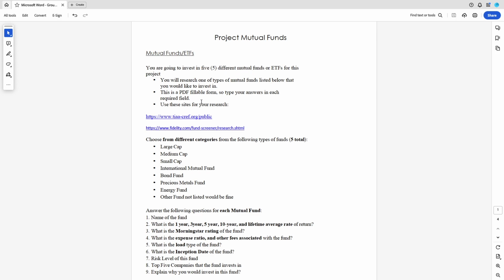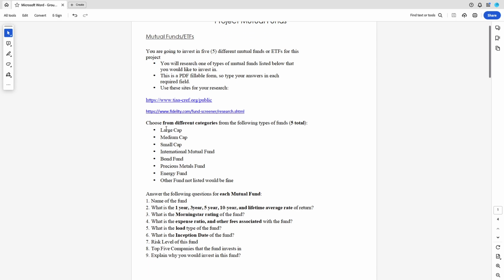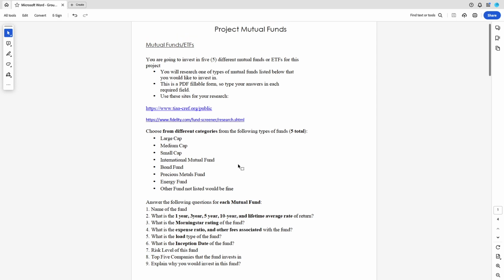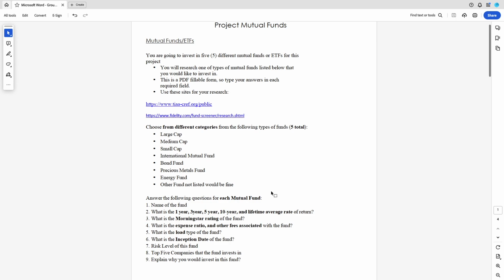These are the funds that we're going to look for, as we discussed in class: large cap, medium cap, small cap. Pick any 5 of these to research. We can use Fidelity, we can use TIAA-CREF. I also have a Vanguard site up for you. And what we're going to do is this.